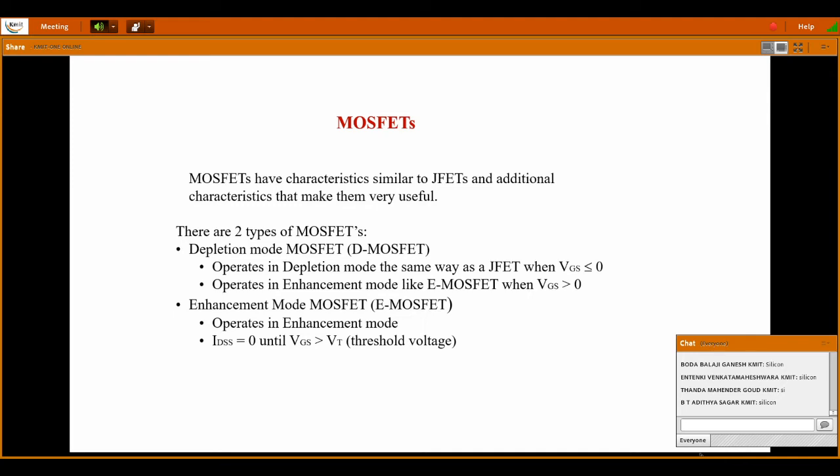Next, the enhancement mode MOSFET, which can also be called eMOSFET, operates in enhancement mode where IDSS is equal to 0 until VGS is greater than VT. So here also we have a threshold voltage. This threshold voltage is sometimes also called pinch off voltage. So only if VGS is greater than VT, then current flows; till that point IDSS will be equal to 0. So there are depletion mode and enhancement mode.